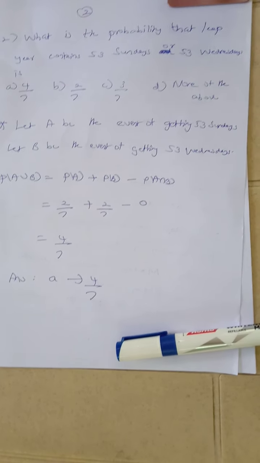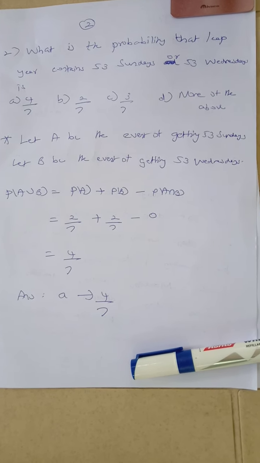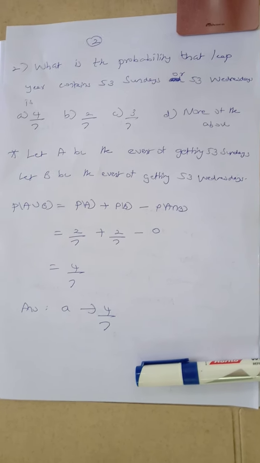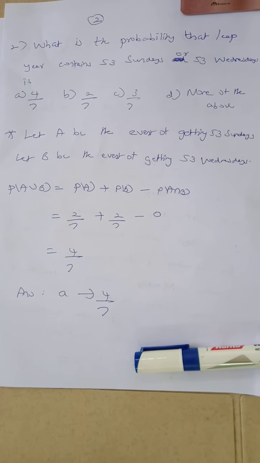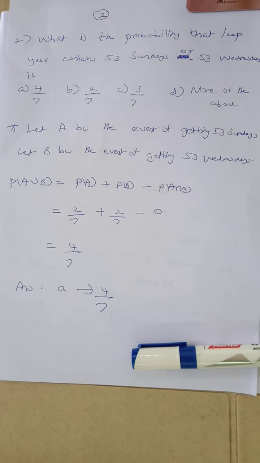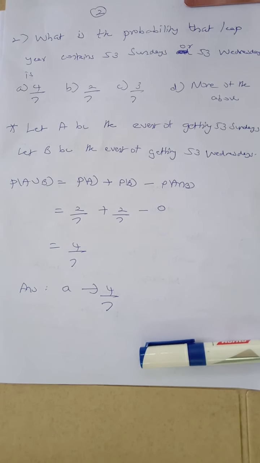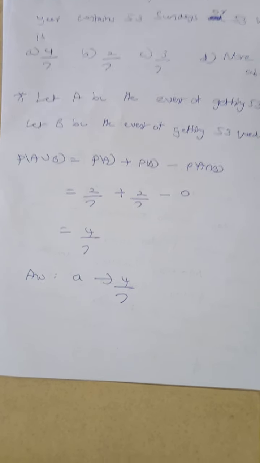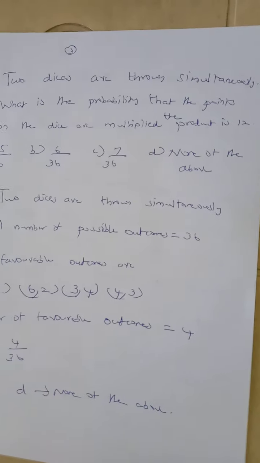What is the probability of A, getting 53 Sundays? We have seen already that the probability of getting 53 Sundays in a leap year is 2 by 7. And the probability of getting 53 Wednesdays in a leap year is also 2 by 7. For A intersection B, what is the probability of getting 53 Sundays and 53 Wednesdays? There is no chance, so it is equal to 0. So 2 by 7 plus 2 by 7 is equal to 4 by 7. Here the correct option is option A, 4 by 7. So in question 2 what we have seen is that whenever we have an "or", we use the addition theorem of probability.